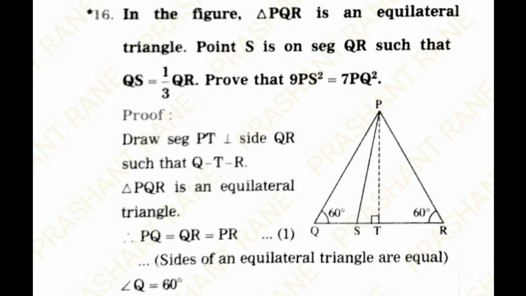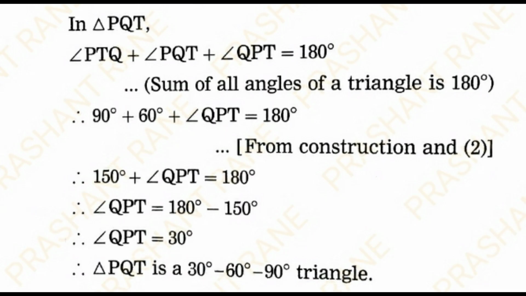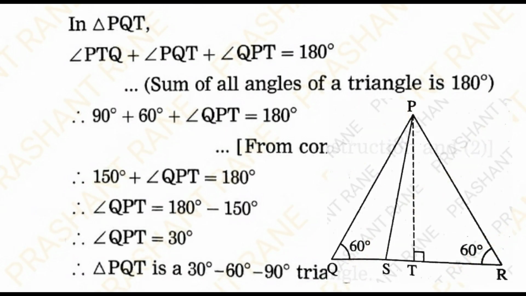Since triangle PQR is an equilateral triangle, we know that PQ is equal to QR is equal to PR. Angle Q is equal to 60 degrees. Now, look at triangle PQT. In triangle PQT, angle PTQ plus angle PQT plus angle QPT is equal to 180 degrees.